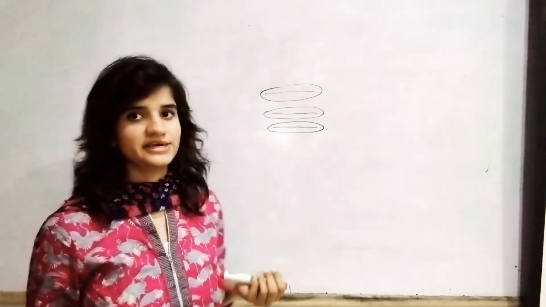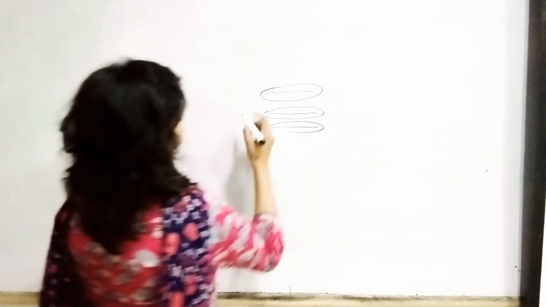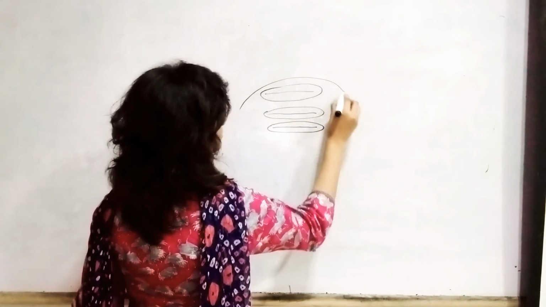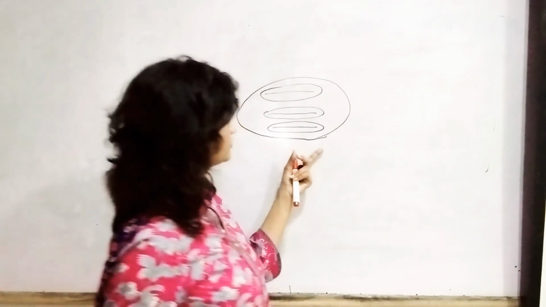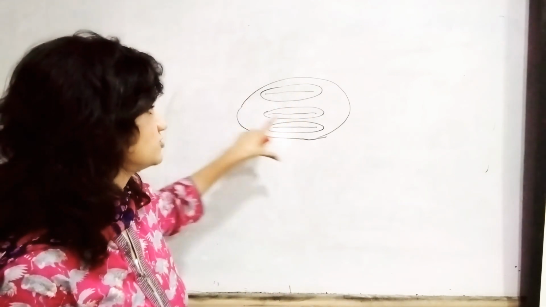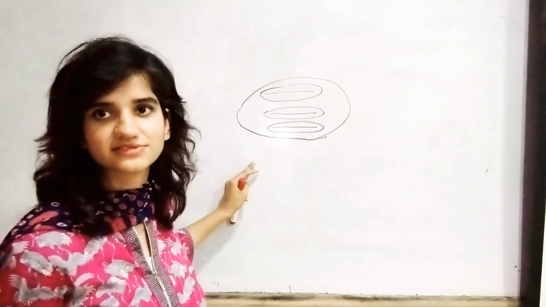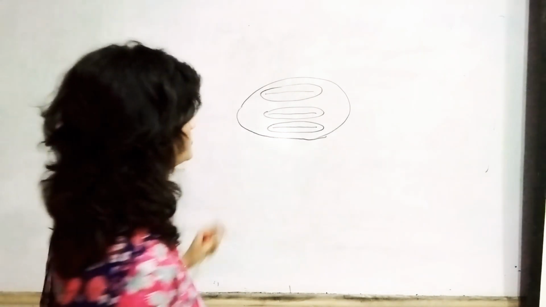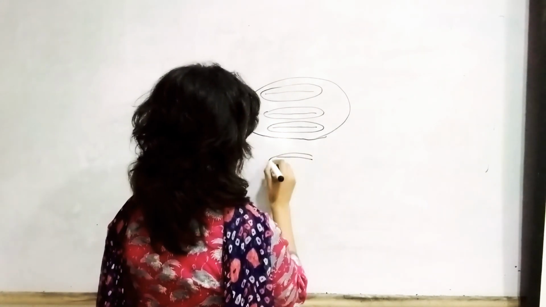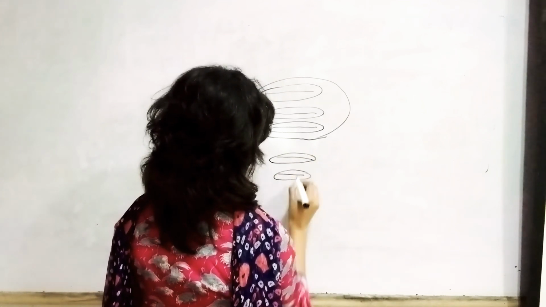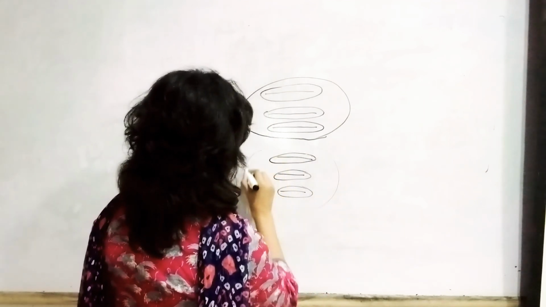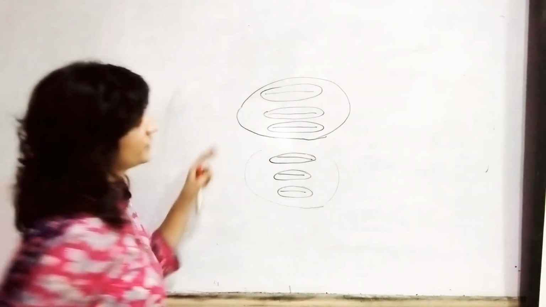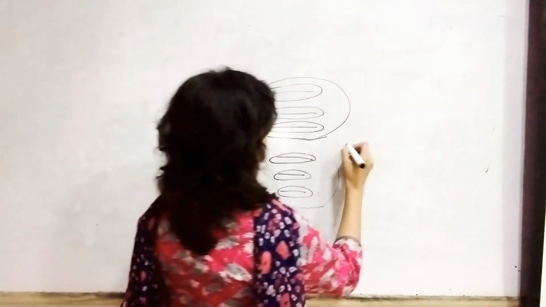Now when there is a group of muscle fibers, they form a fascicle. And this fascicle is covered by perimysium. So the connective tissue covering which covers the fascicle of the muscle fibers is known as perimysium. Now, different perimysium are present here.